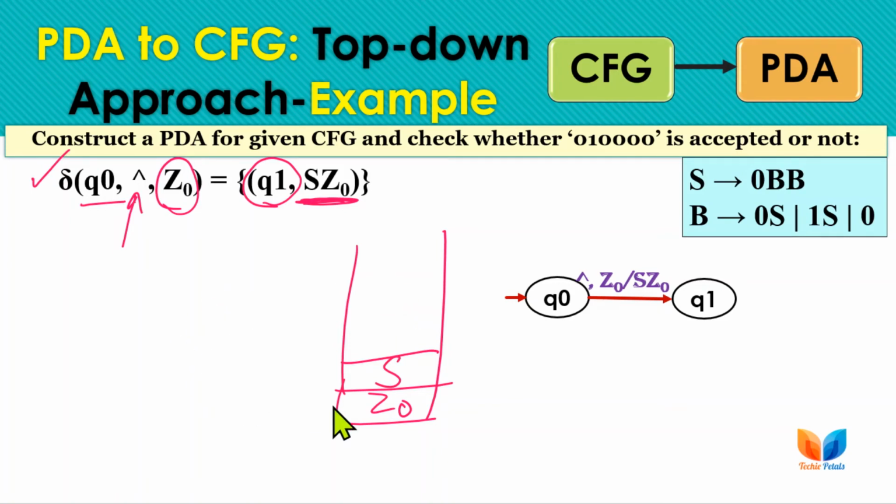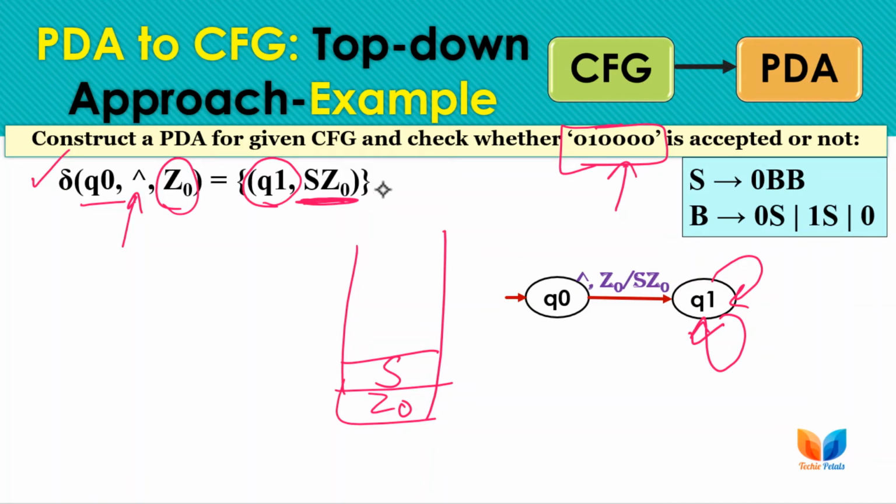After that we have to check whether this string is accepted or not. So first we write the transitions of the PDA, then we check the string acceptance. Here the input is null, the stack top is Z0, replace it with SZ0 and move to state Q1. Now all further transitions will be done at Q1.